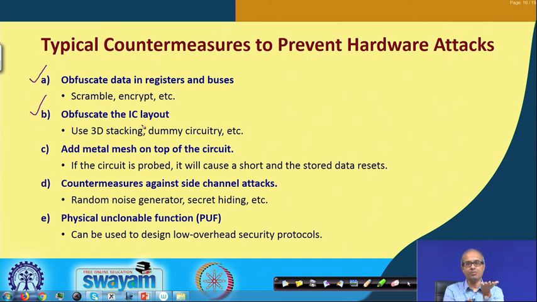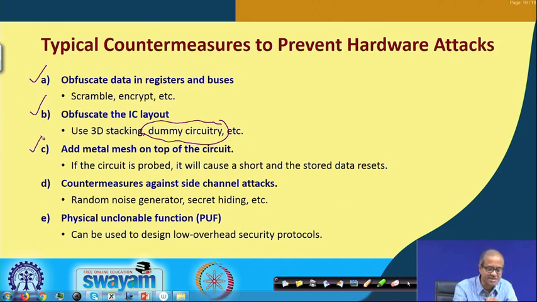There are a lot more layers to go through. And secondly, we can introduce some dummy circuitry which can confuse the person who is trying to reverse engineer. As a designer, I am deliberately putting in some dummy circuitry and I know how to activate and deactivate it, but the person who is attacking may not know that. That is how I can secure the device to some extent.